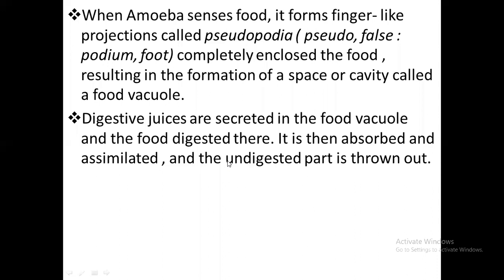Pseudo means false, podium means foot. Pseudopodia completely enclose the food, resulting in the formation of a space or cavity called a food vacuole. Digestive juices are secreted in the food vacuole and food is digested there. It is then absorbed and assimilated and the undigested part is thrown out of the body. That's what we see there.